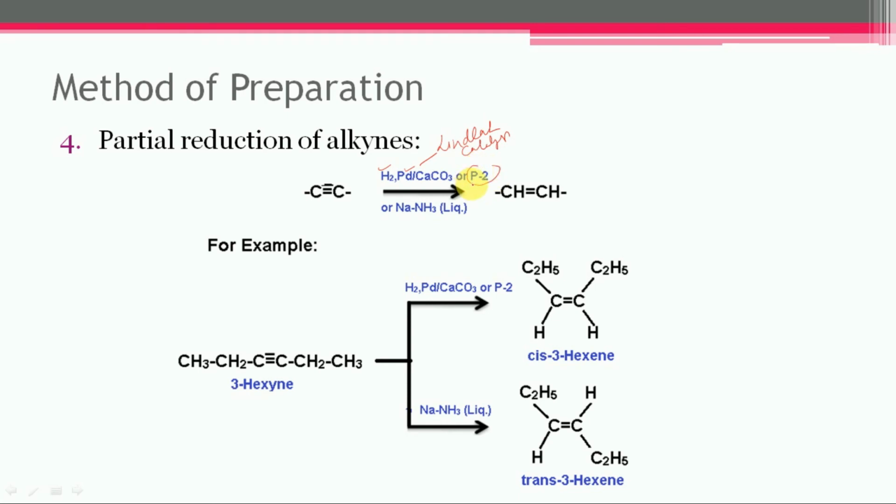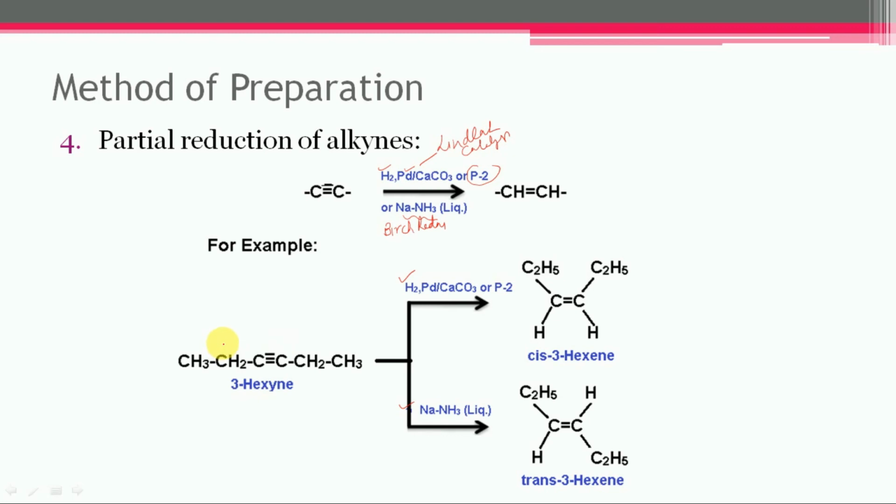The partial reduction is also carried out with the help of sodium or lithium taken in liquid ammonia, and this is known as metal ammonia reduction or Birch reduction. In this case, if we have taken the hydrogen catalyst, then cis isomer is predominant, and if we take sodium metal dissolved in ammonia, then trans isomer is the main product.